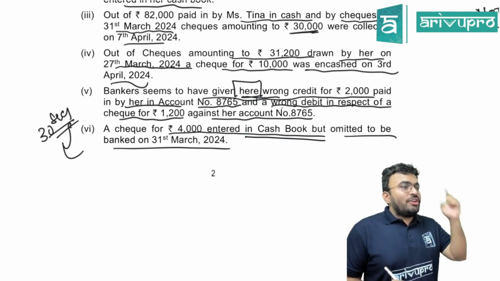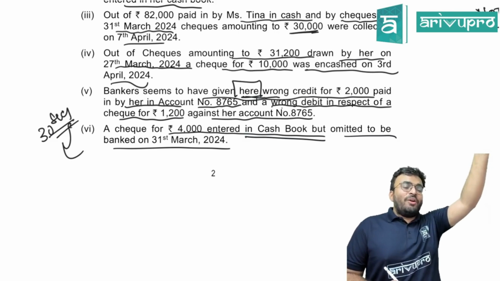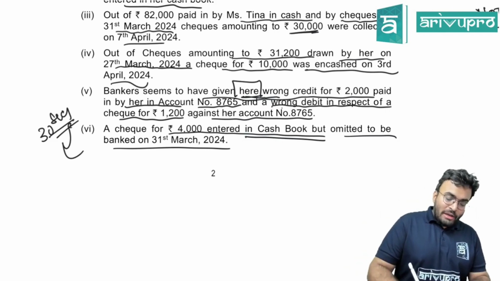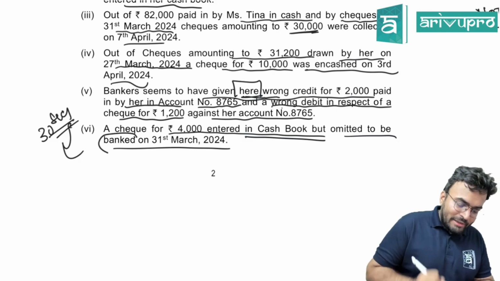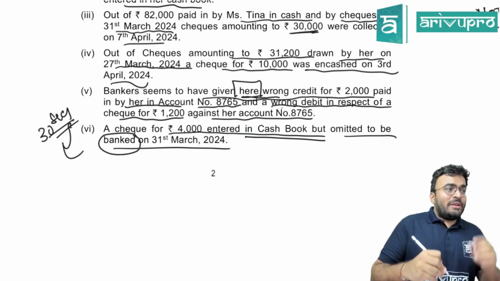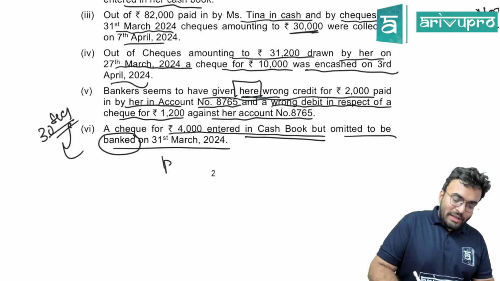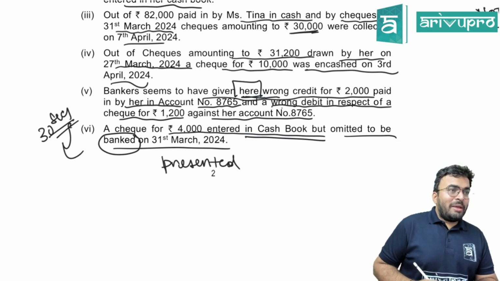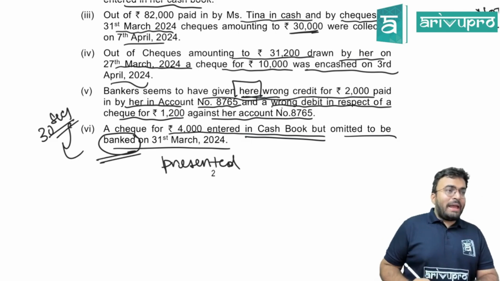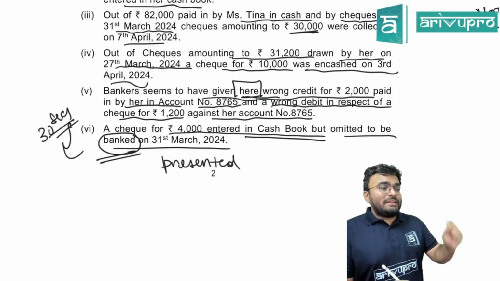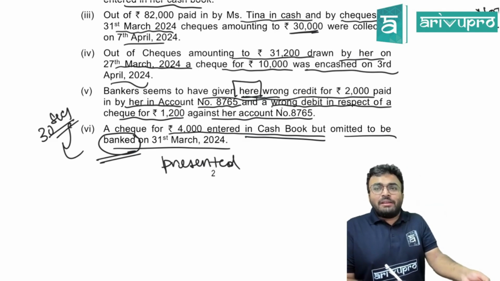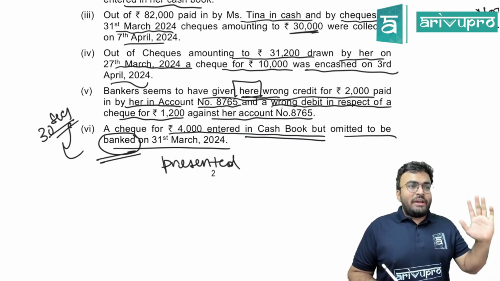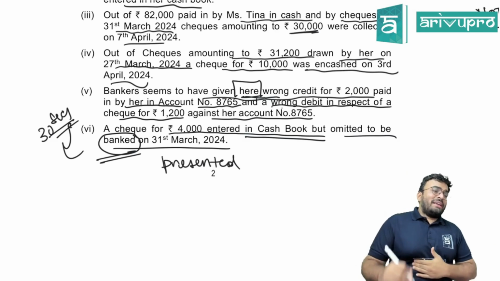Balance has decreased. So passbook is the starting point. What you will do? You will also decrease. Are you getting my point? Now the word to be seen is banked. If it was a check which is issued, the word that they would tell is presented. Because they said banked, that means we are depositing the check. If they would tell presented, that means we have issued the check. Are you getting this? So now, check is deposited.